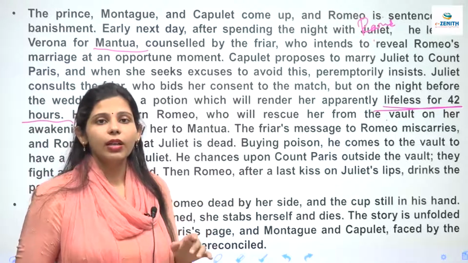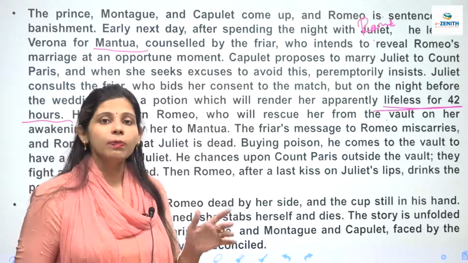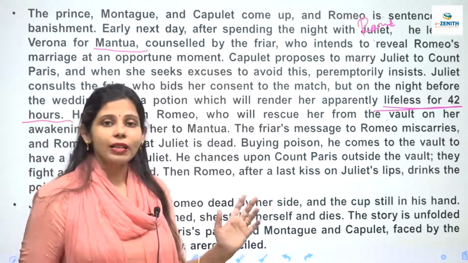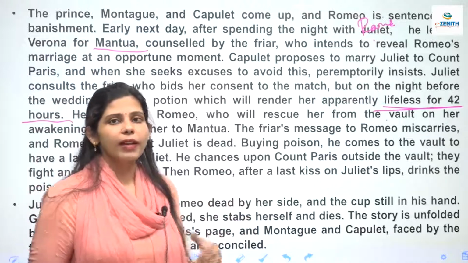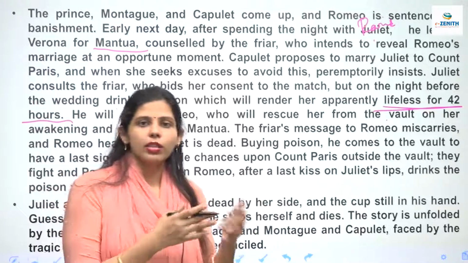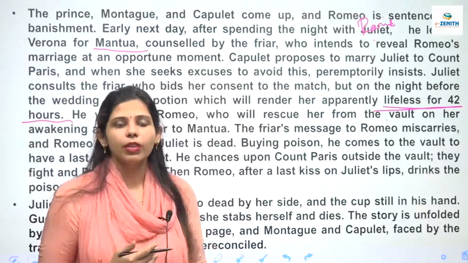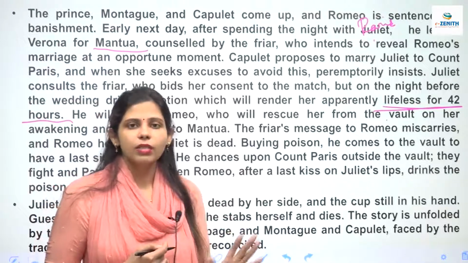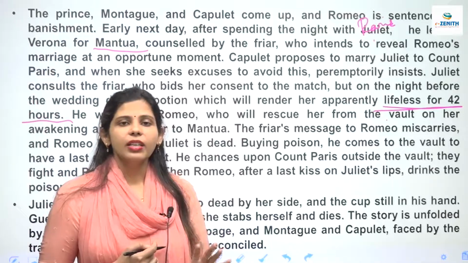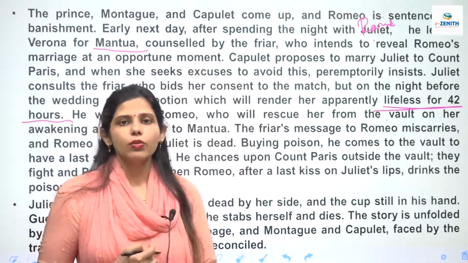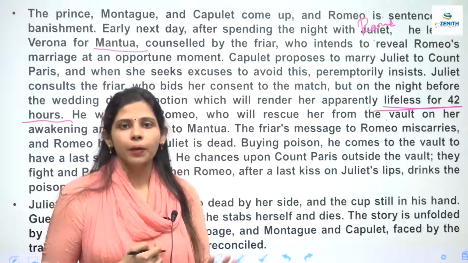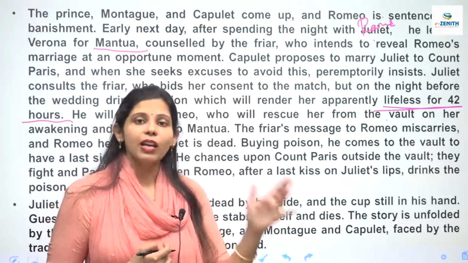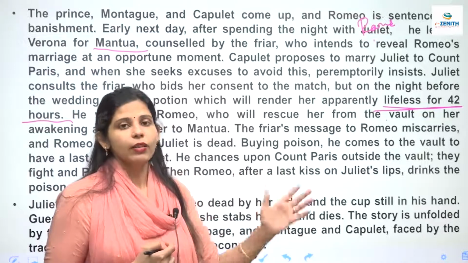There was a servant of Romeo, he told Romeo that Juliet has passed away. So he was so saddened by the fact that he goes to a shop and asks for poison. But taking poison was a kind of a crime at that point of time, although he gets the poison from the shopkeeper. Then he was like, let me just go to the grave of Juliet for the very last time and see her. So he goes to the grave, but when he is there, Paris also comes with flowers to the grave of Juliet.